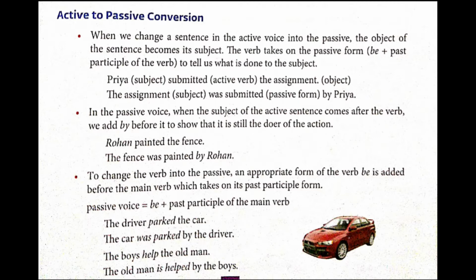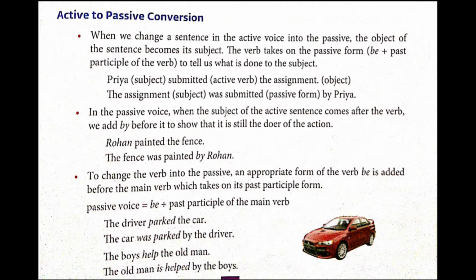The verb takes on the passive form, that is be type verb: be plus past participle of the verb, that is V3. Be plus V3 you will use to tell us what is done to the subject. First, whenever you start, students, underline the verb, and the rest all will be the exchange of position. Doer will be receiver and receiver will be doer.